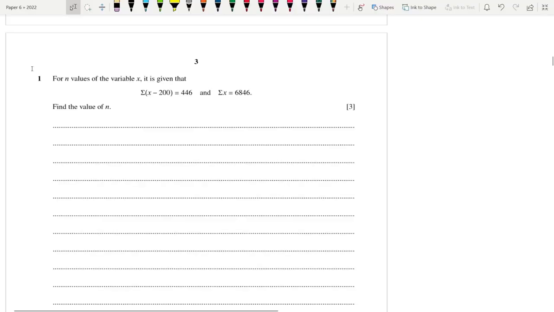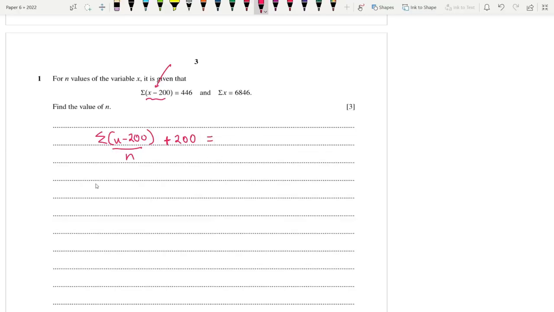Let's begin, starting with question 1. For n values of the variable x, it is given that this. Okay, so this is a coded sum. Find the value of n. All right, so we know the formula works like this: summation of x minus 200, by n, plus 200. You need to understand that if a minus is given in the code, to fix it I need to apply a positive sign afterwards. Do you understand? That's how it works.